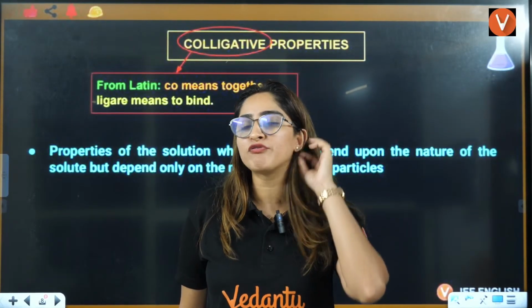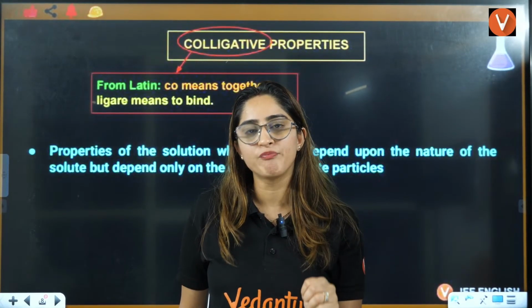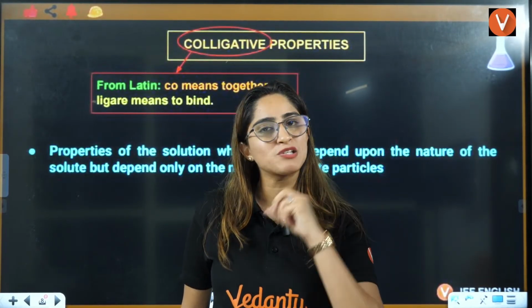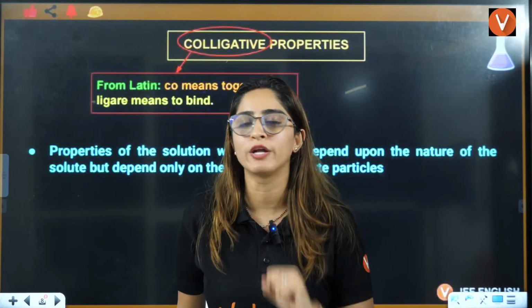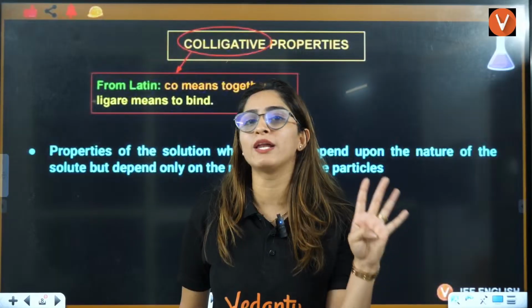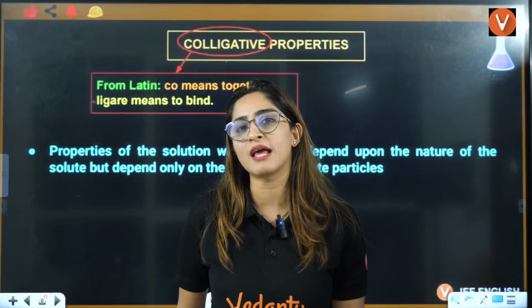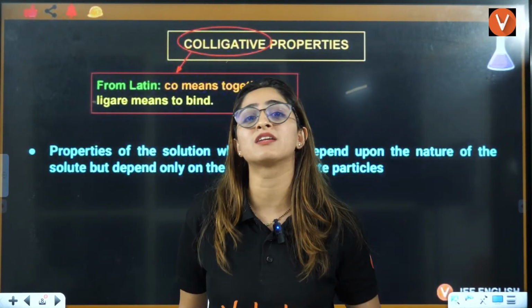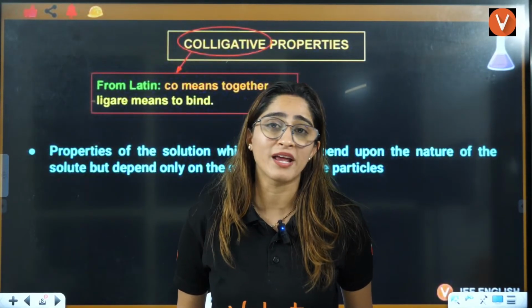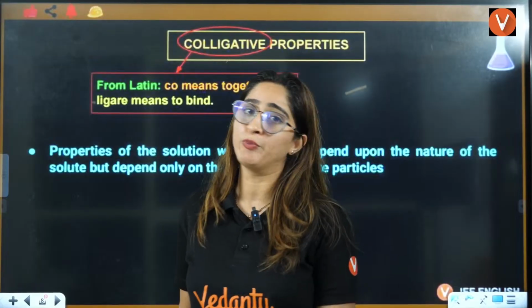Why? Because you have 4 colligative properties. In the next lecture, we will discuss the other 2. Today, we are going to discuss only 2 colligative properties. Based on these 4 colligative properties, you will definitely see one question in your exam. It is that important for you.